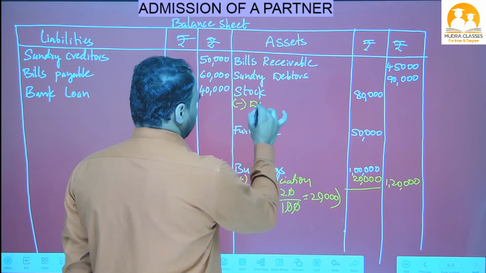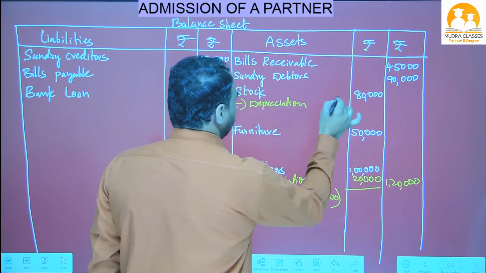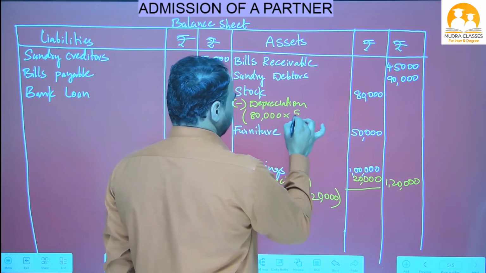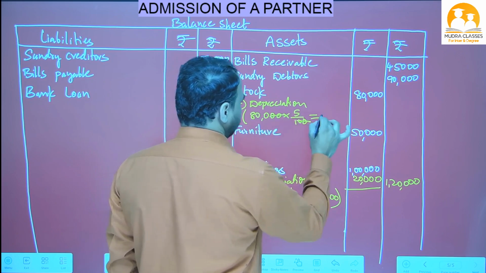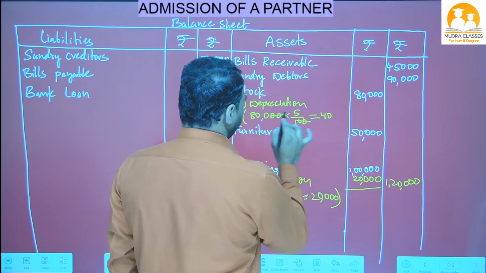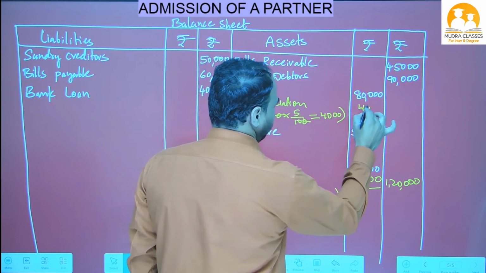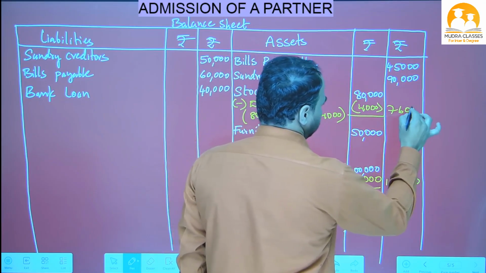So less depreciation on 80,000. 5% means 5 by 100. Two zeros cancel, 8 fives are 40. So two zeros are there, so 4,000 rupees we have to deduct here. 80,000 minus 4,000, 76,000 rupees.